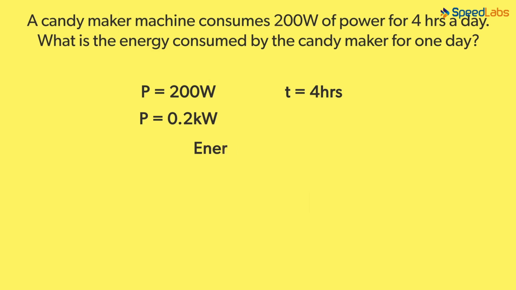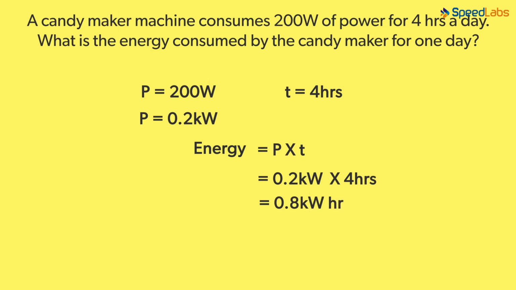Now let's find out the energy consumed. Energy equals power times the time taken, which is 0.2 kilowatt times 4 hours, and we have 0.8 kilowatt hour as the answer. So 0.8 kilowatt hour is the energy consumed by the machine in one day. We can also say that the energy used is 0.8 units.